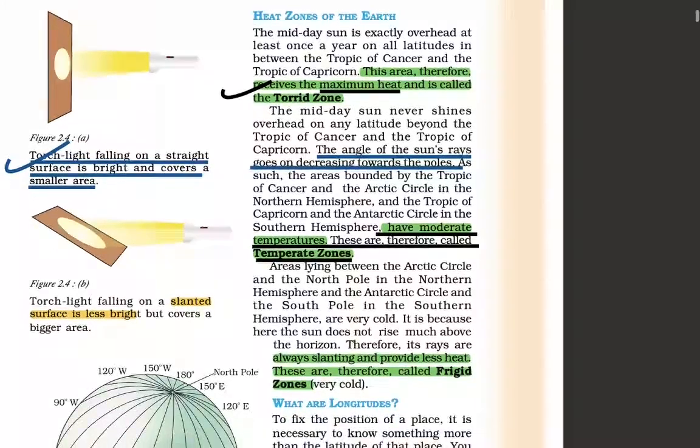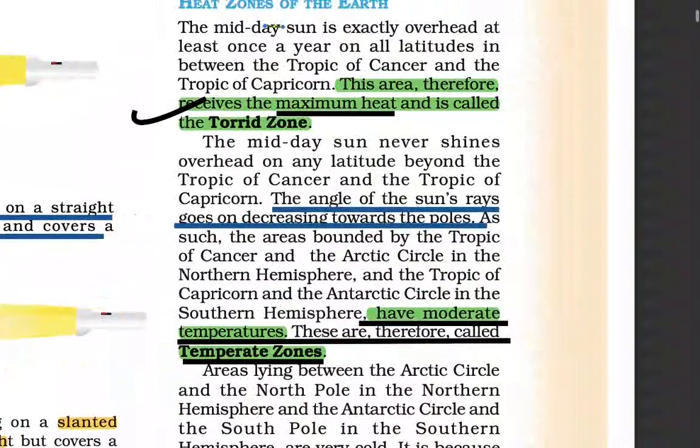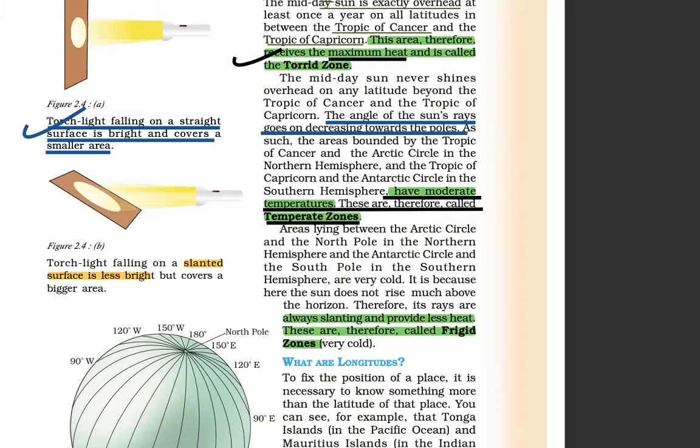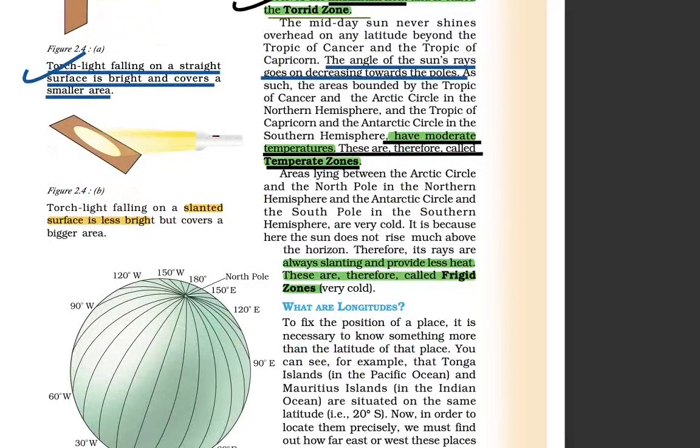The midday sun is exactly overhead once a year on all latitudes between the Tropic of Cancer and the Tropic of Capricorn. This is the area which receives the maximum heat, and it is called the torrid zone. The midday sun never shines overhead at any latitude beyond the Tropic of Cancer or Capricorn.